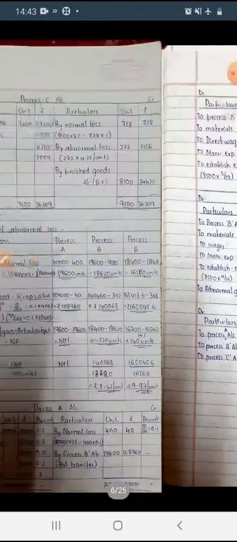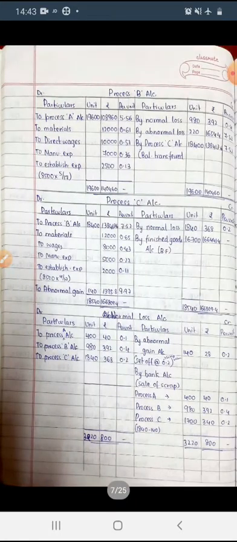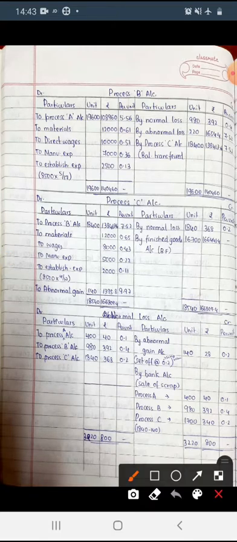Okay, see, abnormal gain is there under process C, right? So see how much? 140 units. So by abnormal gain account 140 units, and per unit you have to take 0.2. 0.2 is nothing but the rate of the normal loss under process C. Units 0.2, so 0.2 you have to take. So 28. Okay, set off.